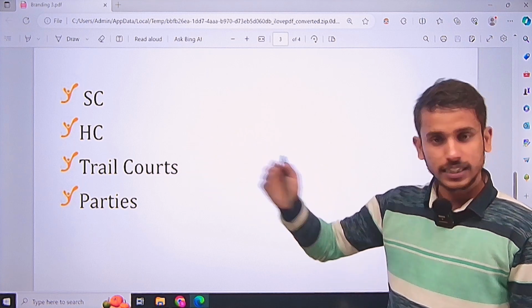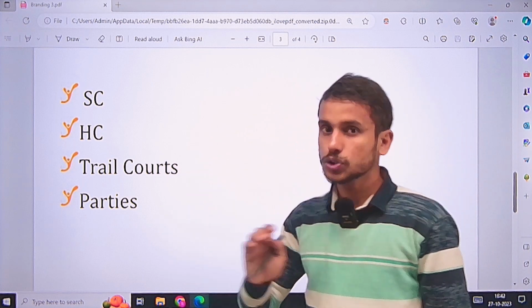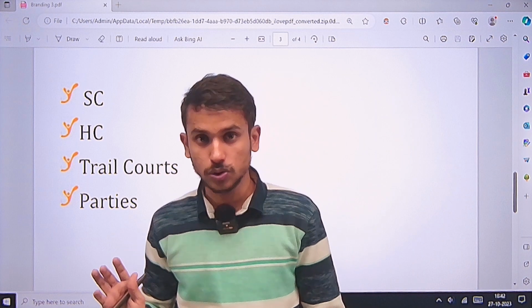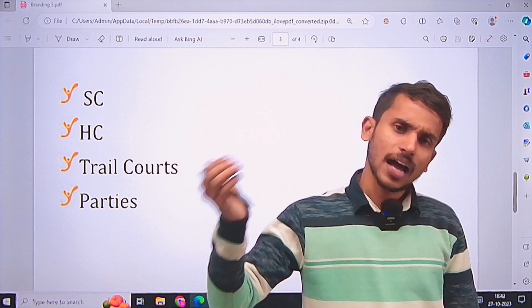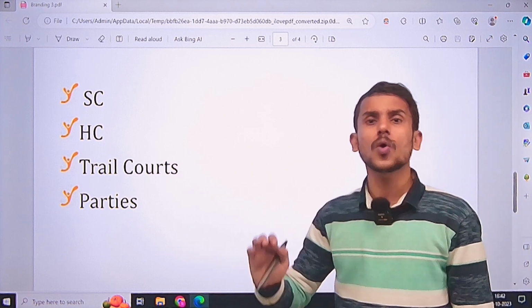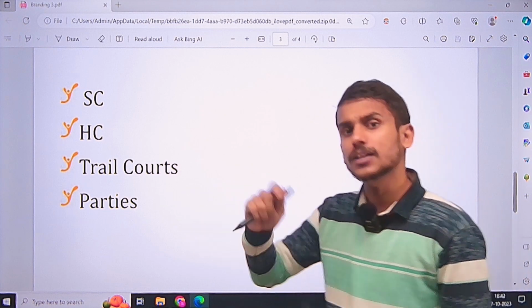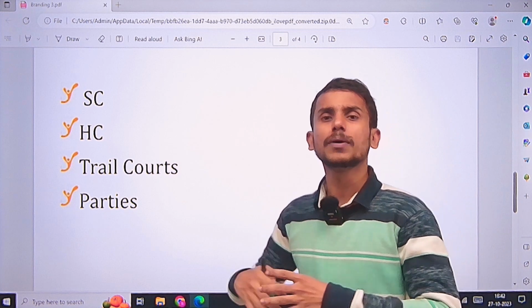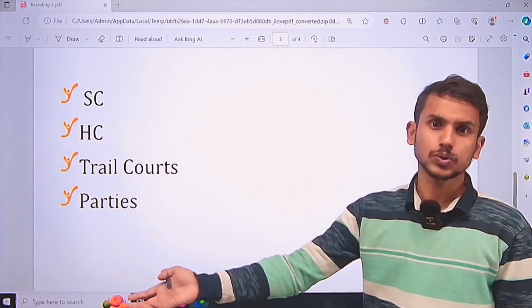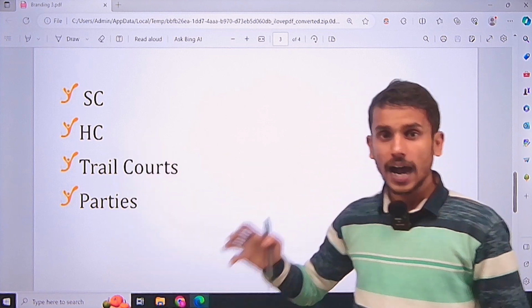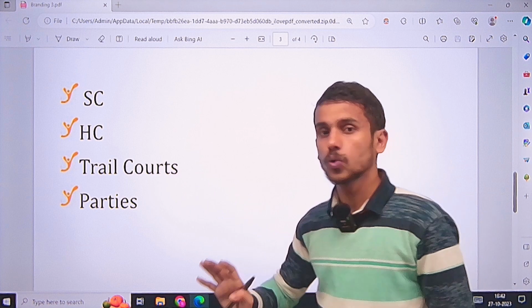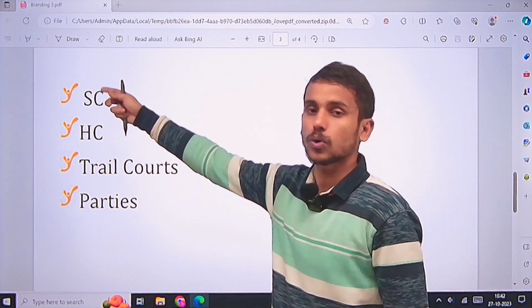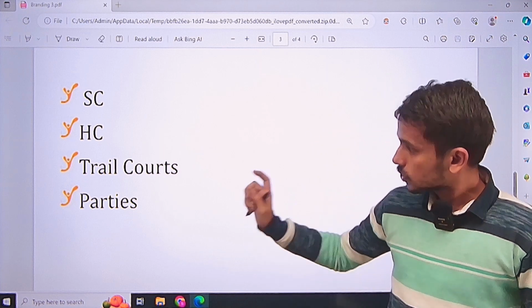A High Court judgment is applicable on all the lower courts within that High Court's jurisdiction. You know that a High Court's jurisdiction is a minimum of 1 state. It can be more than 1 state also. For example, the Bombay High Court has jurisdiction over Maharashtra as well as Goa and certain union territories. Similarly, the Madras High Court's jurisdiction is not only confined to Tamil Nadu, but also to a few other union territories. So accordingly, a High Court's judgment will be applicable on all lower courts. A trial court's judgment is important whenever the matter reaches in appeal to the High Court or Supreme Court, because it is considered. So that is the trial court.